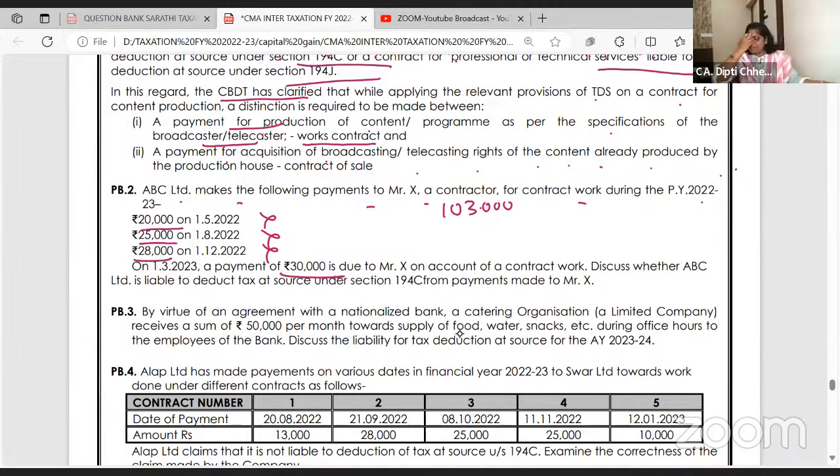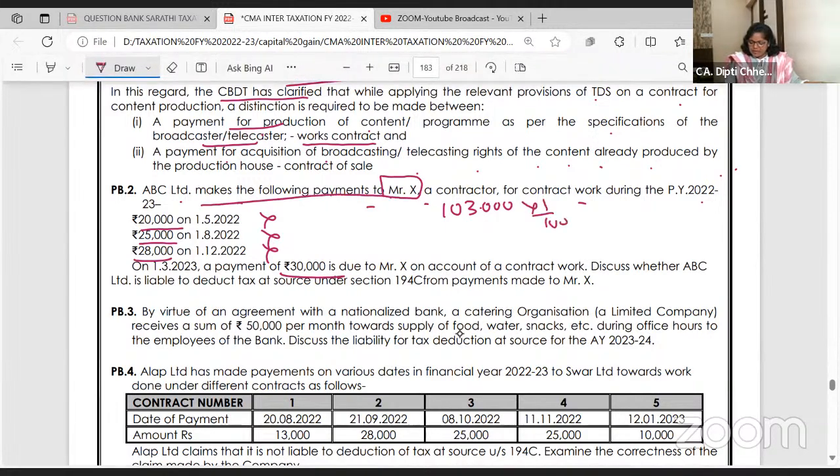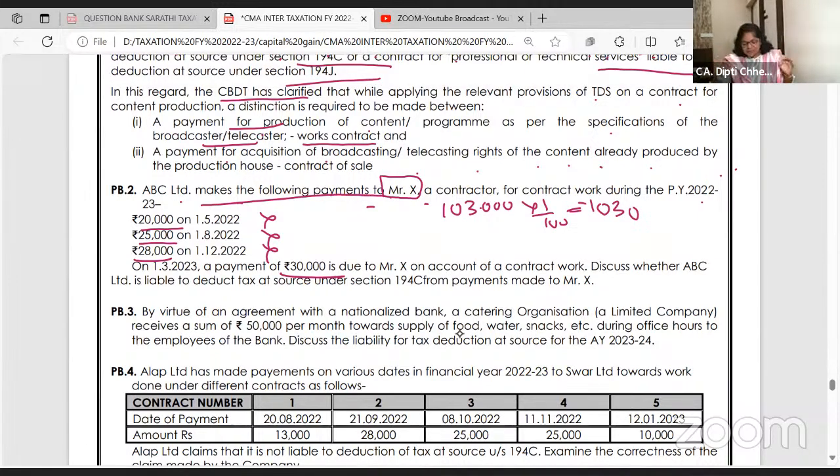हाँ, these problems are not in the 120 problem वाली sheet में, ये जो TDS की अलग sheet भेजा है Telegram. Have you all seen the sheet in the Telegram? So ABC is making the payment to X. X is individual, so TDS katega 1%, 1030. Asked in MCQ also, take your time. Ma'am, 3 payments, no TDS, तो 30,000 का 1% तो 300 रुपए आता है. Once it exceeds, on the whole amount TDS is deducted.